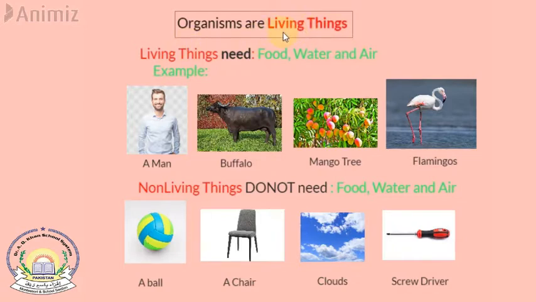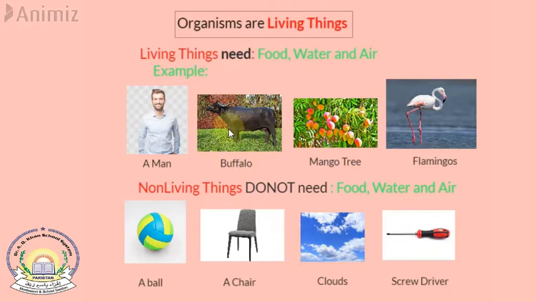And what are living things? Living things are things that need food, water, and air. Anything that needs food to eat, water to drink, and air to breathe is called a living thing. For example, a human being, a man, needs food to be alive, oxygen to breathe, and water to live. If we do not get water for 14 days, we are going to die. Our body needs water.